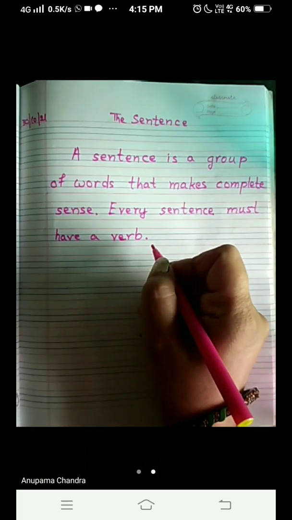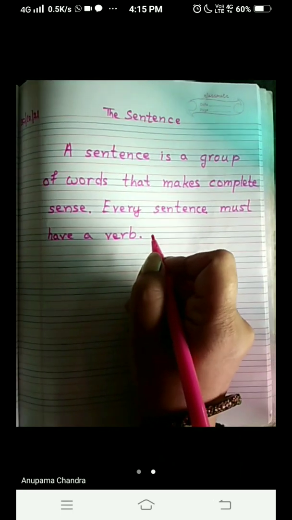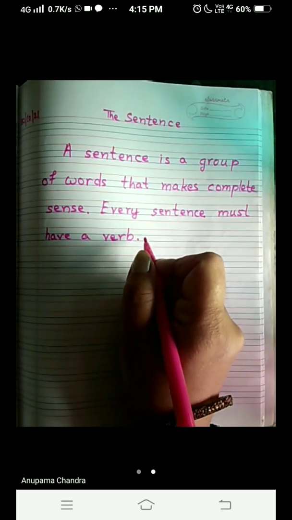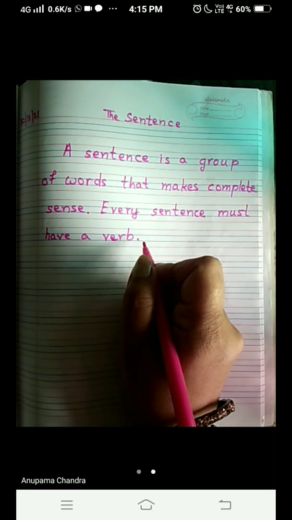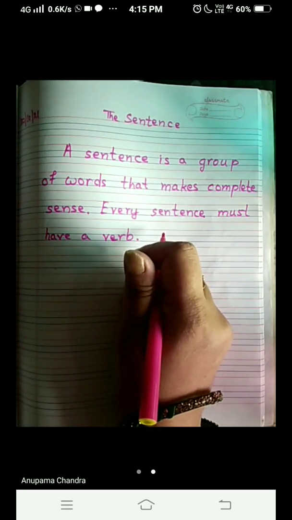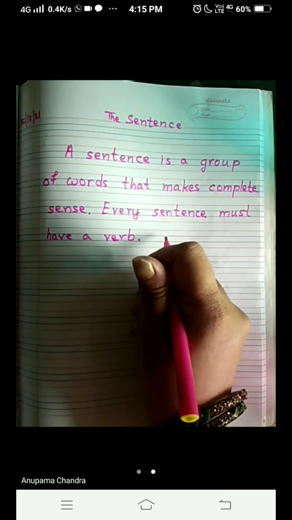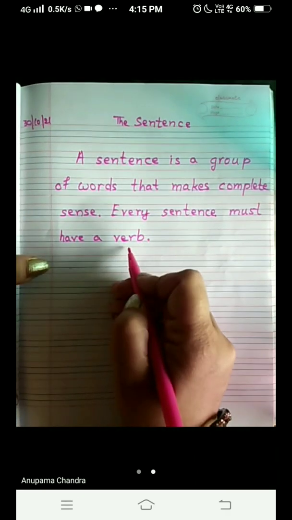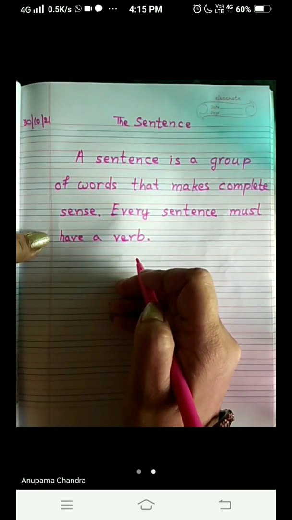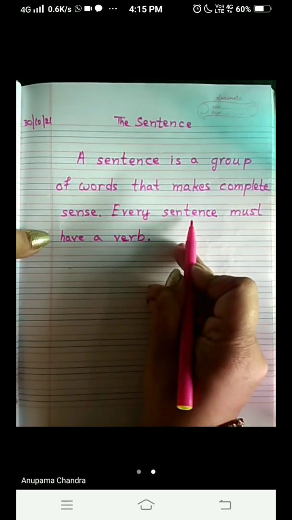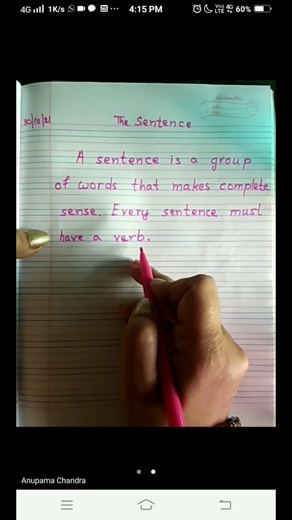What is a verb, children? The doing word. The action done by a person, animal, or thing is called the doing verb. That is the verb. Okay. So, every sentence must have a verb.